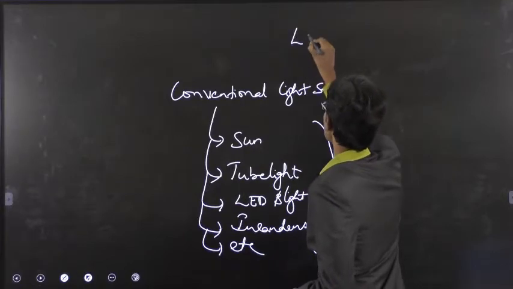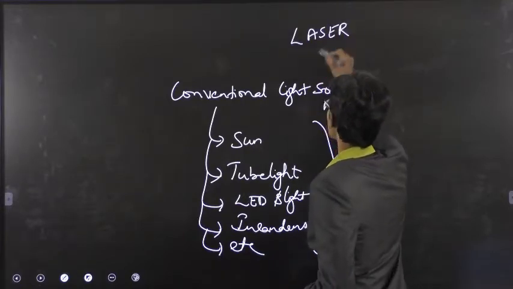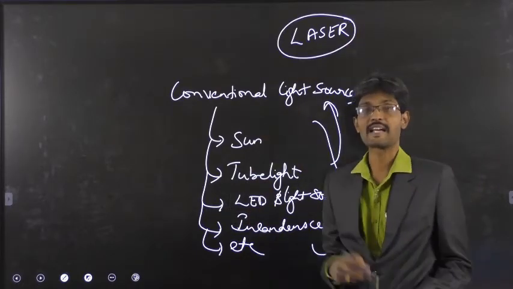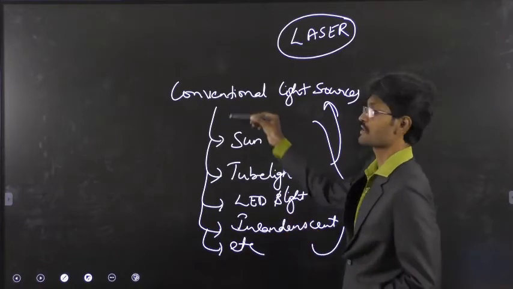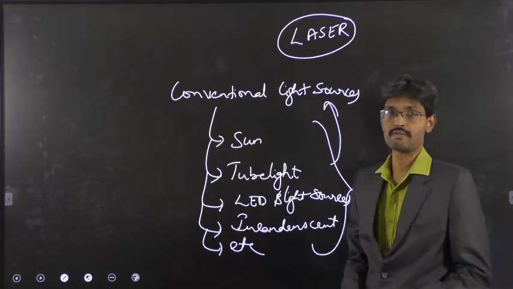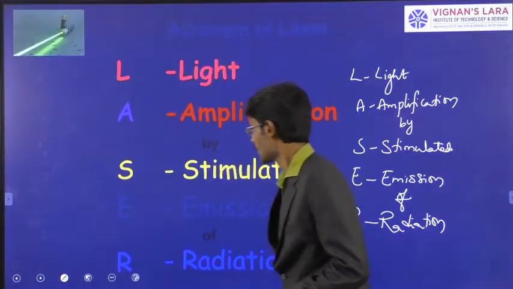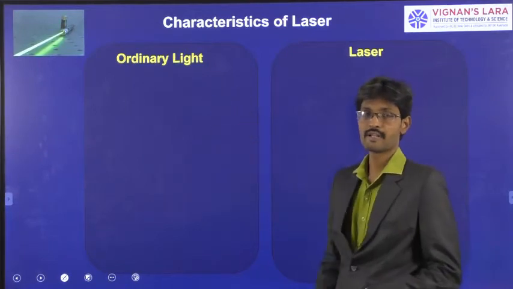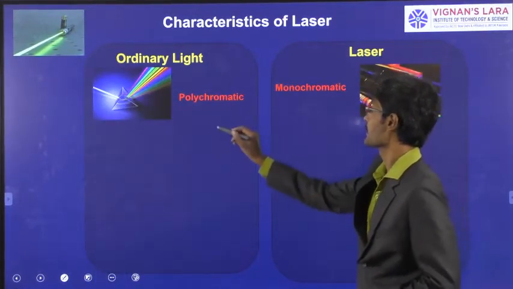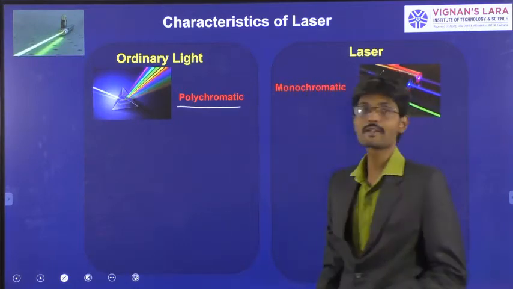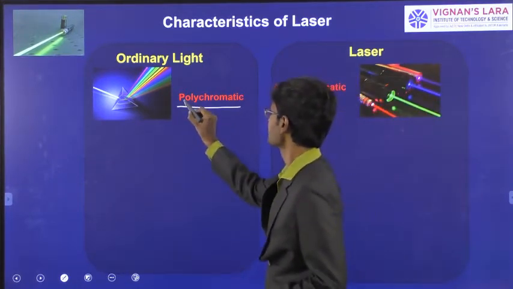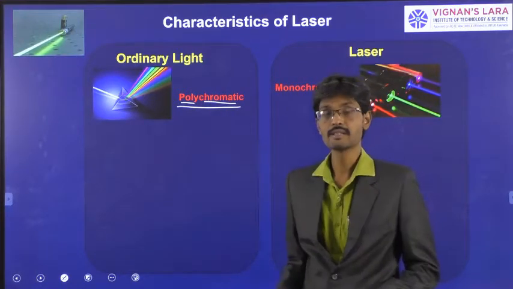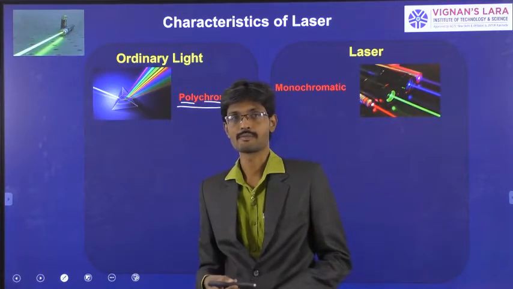Now if we compare laser with these conventional sources, laser has special characteristics which we cannot see in these conventional sources. So what are the special characteristics that laser has? When we compare with ordinary light, the ordinary light is a polychromatic light. Poly means multiple and chromatic means wavelength or color of the light.